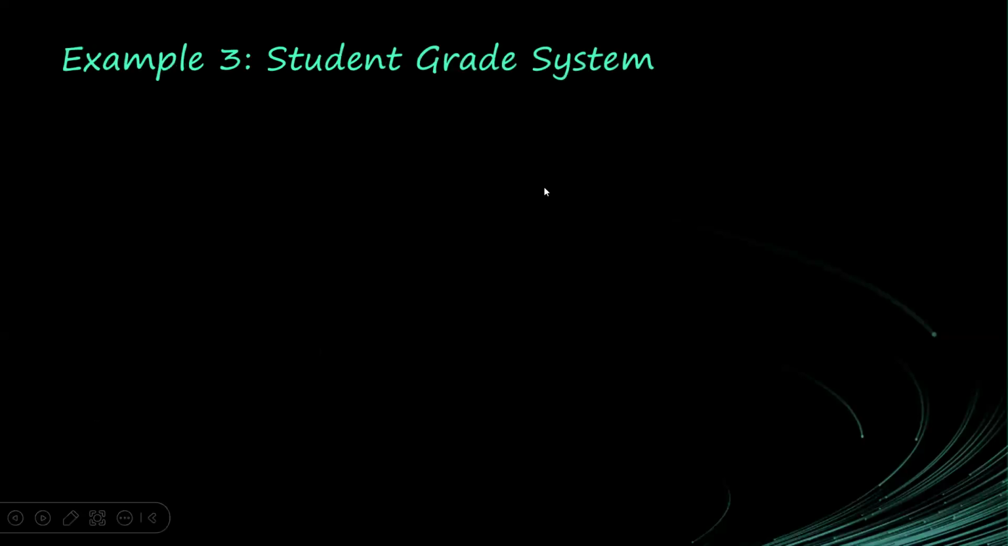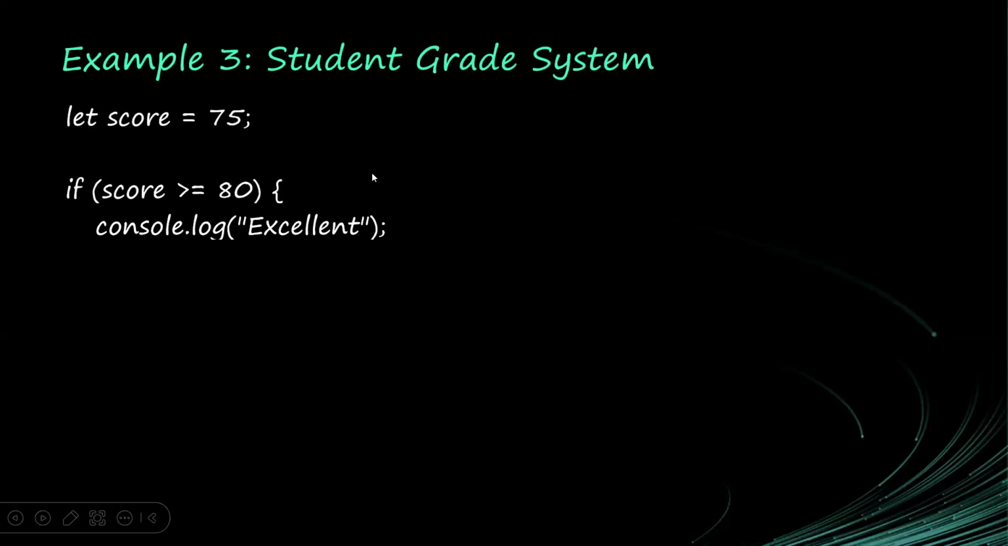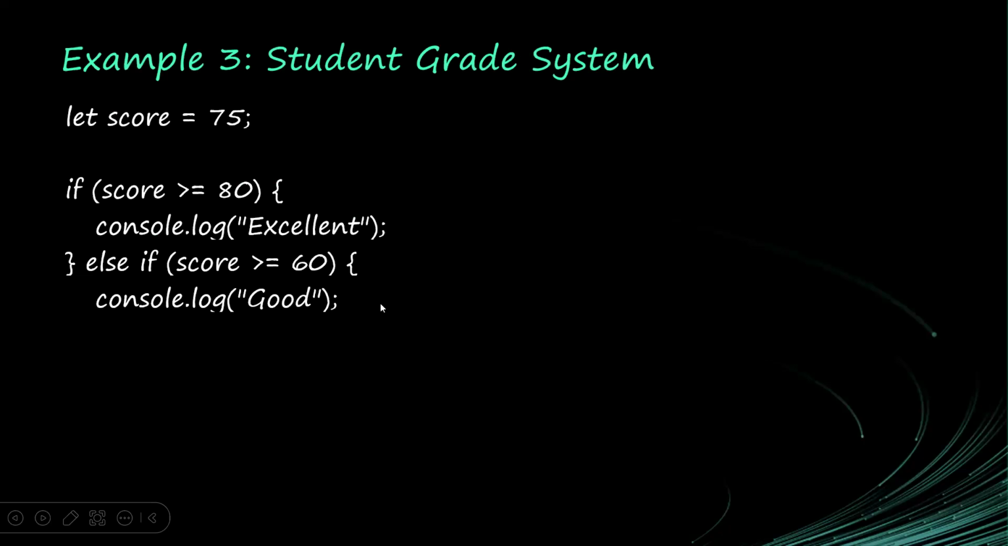All right. So let's take a look at an example, a student grade system. The student score here is 75. So if score is greater than 80, that means the student got excellent. All right, so we are checking this score. Else if the score is greater than or equal to 60, we'll say it is just good. So we are checking multiple conditions here.